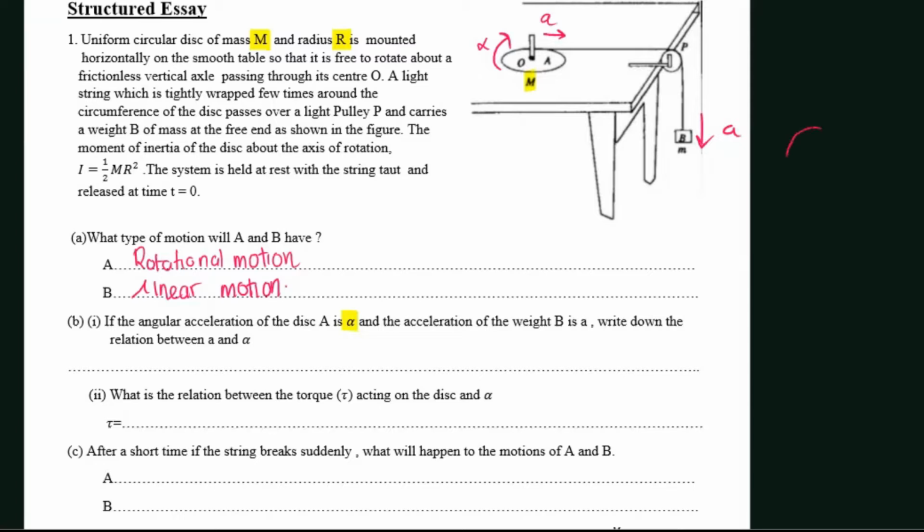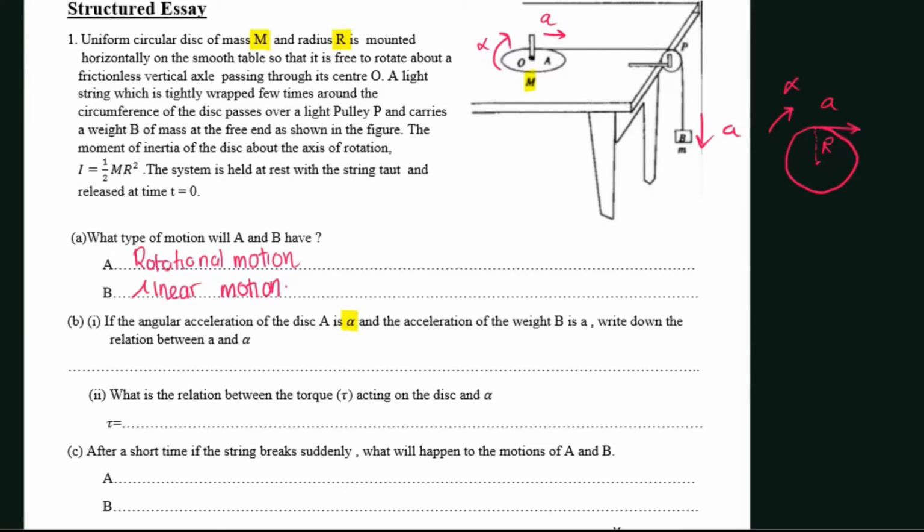If you consider the top view of the wheel, this is the radius R, and this kind of linear acceleration is there on the wheel.